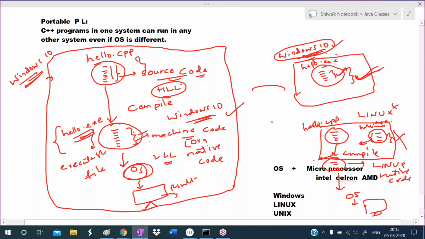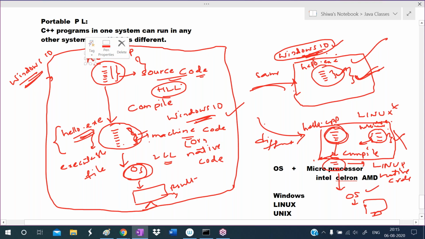So here only two cases are there. If the same operating system is there, simply take the exe file and place it, and you can run. If a different operating system is there, then place the source code file, compile again, then you can run. Hence we can run a C++ application on any other system, even if the operating system is the same or different. Once again I'm repeating.